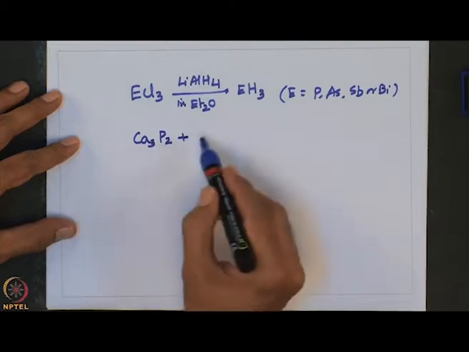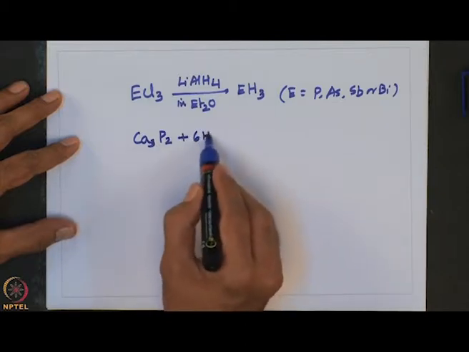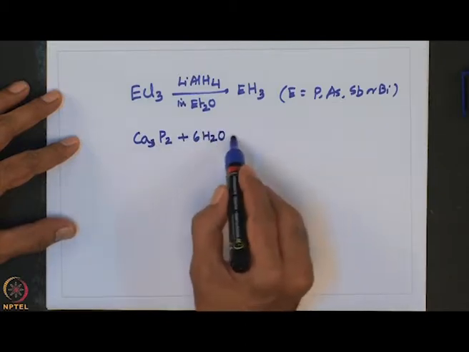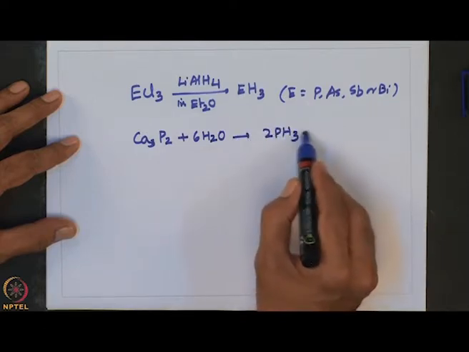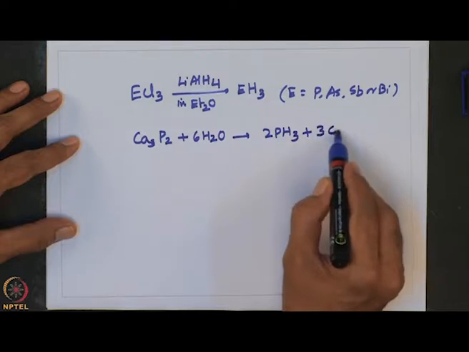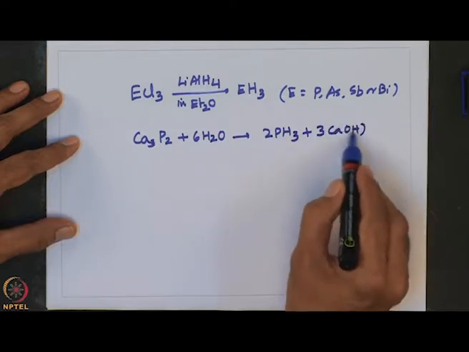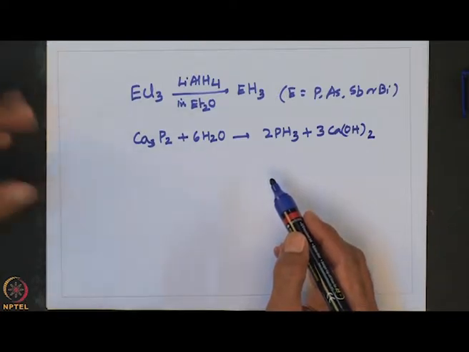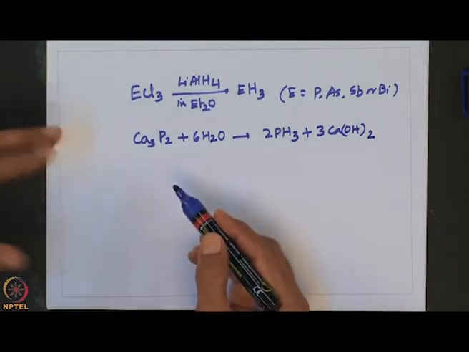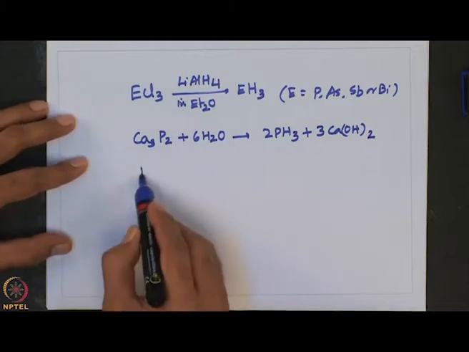For example, Ca3P2 plus 6 H2O gives 2PH3 and 3Ca(OH)2. Okay. Or one can take a phosphonium ion and treat that one with an alkali.